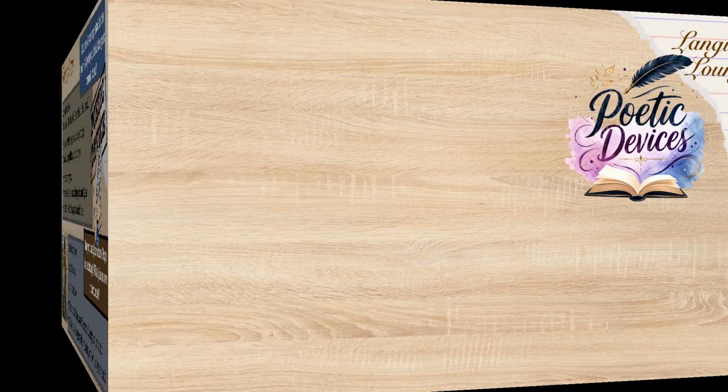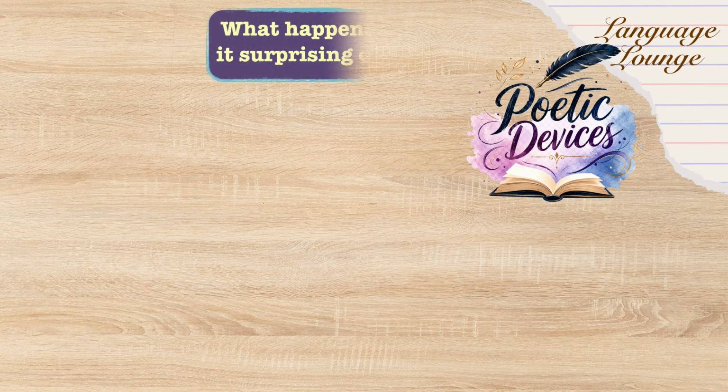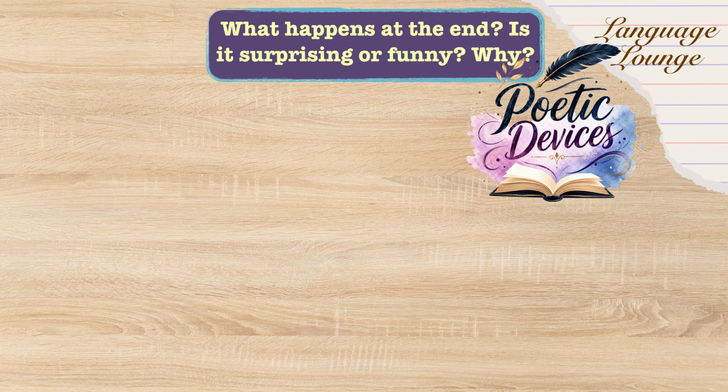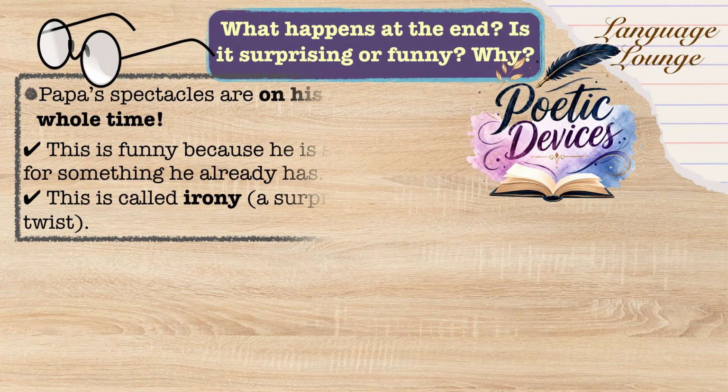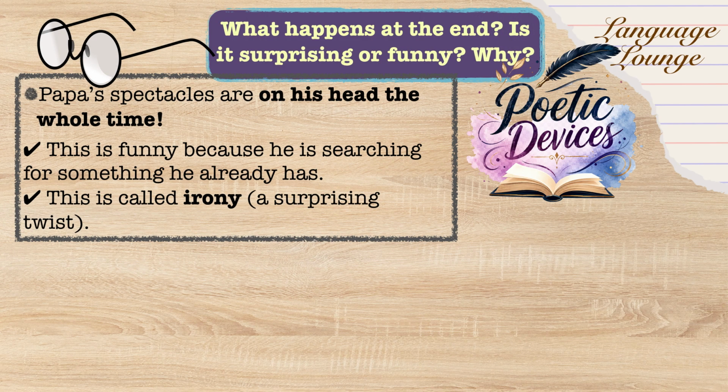Now comes the funniest part of the poem. What happens at the end? Is it surprising or funny? Why? At the end, Papa's spectacles are already on his head the whole time, but he keeps searching everywhere for them. This is called irony. Irony means something surprising or unexpected happens, and honestly, this makes the ending super funny.